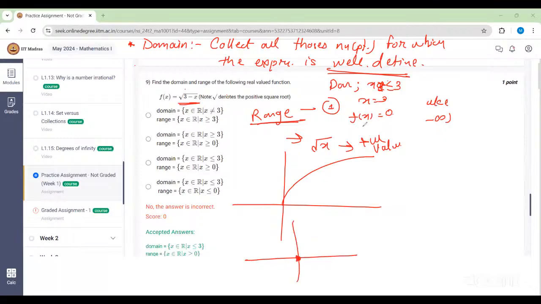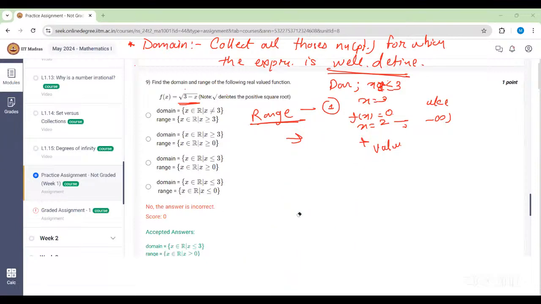Right? And then as you decrease the value of x, so you just take x is equal to 2. So you'll get f of x is equal to under the root of 3 minus 2, which will be equal to under the root of 1. Under the root of 1 is again a positive quantity, so the function will grow. So ultimately the graph of the function will also look similar to something like this, or it will just get shifted. So ultimately what I want to say is, there is no general formula to find out the range. So one thing is just observe the expression.